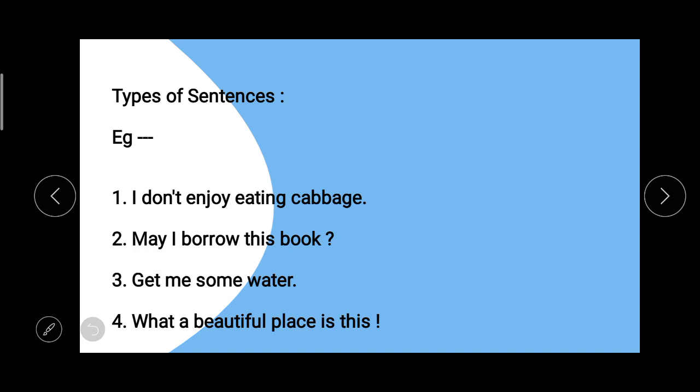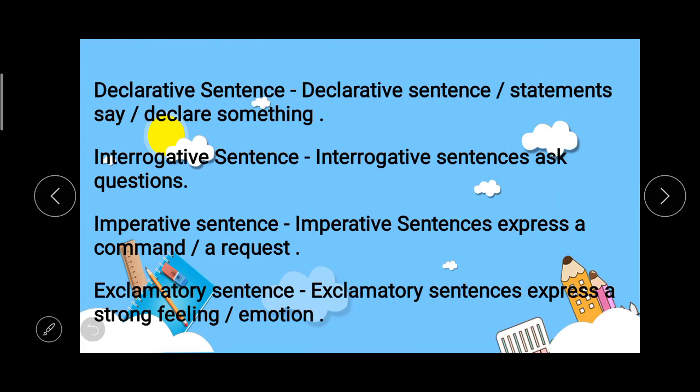And number 4, we are expressing happiness through this sentence, and we have ended it with an exclamation sign. So dear students, these 4 sentences express the 4 different types of sentences, and they are declarative sentences, interrogative sentences, imperative sentences, and exclamatory sentences.